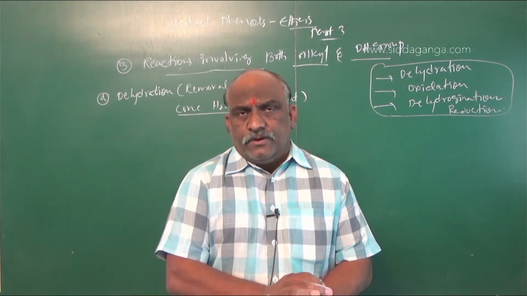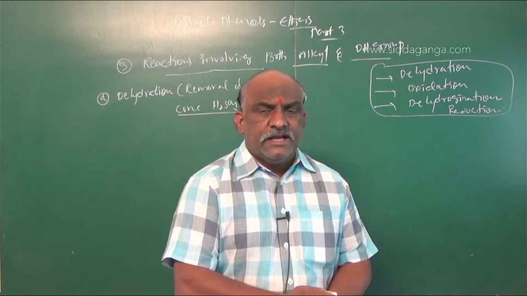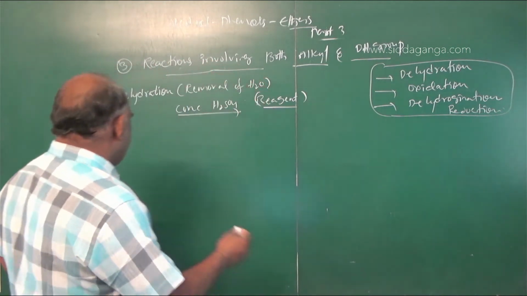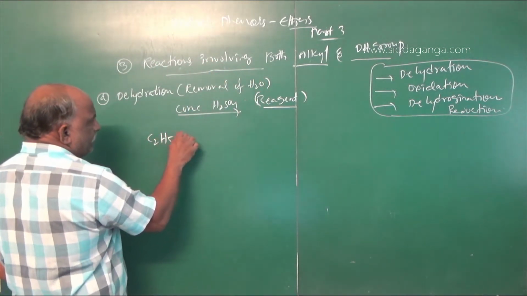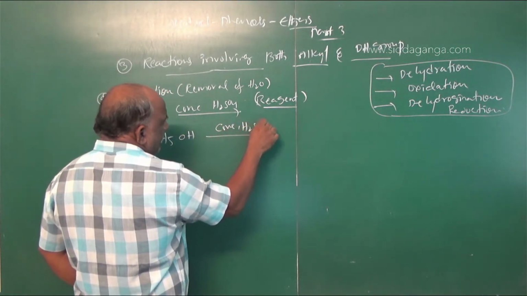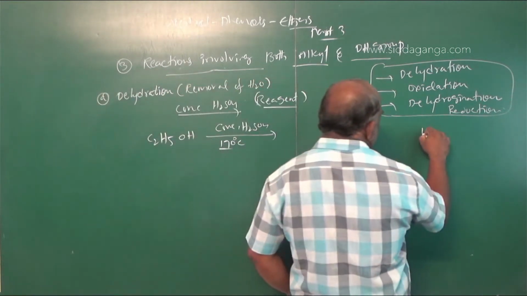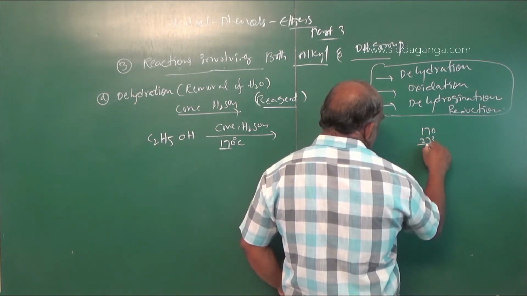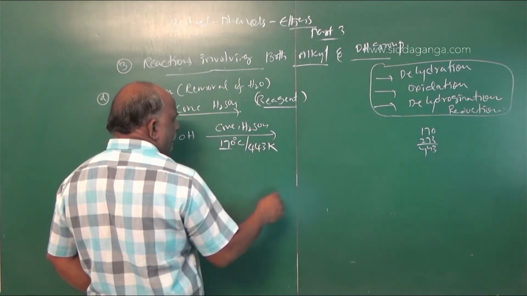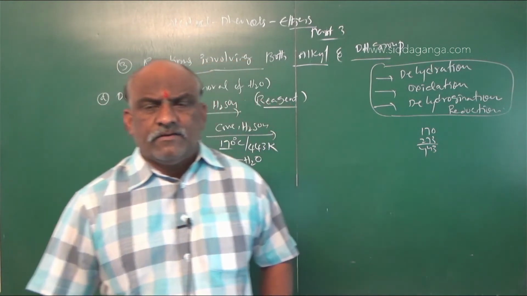So as the dehydrating agent we use concentrated sulfuric acid, and this dehydration reaction takes place at different temperatures, which is very, very important. Number one, with respect to C2H5OH ethyl alcohol, concentrated sulfuric acid, the temperature is 170 degrees centigrade. In NCERT it is given in Kelvin: 273 plus 170 is 443 Kelvin. Water is eliminated. The reaction takes place at 443 Kelvin or 170 degrees centigrade.